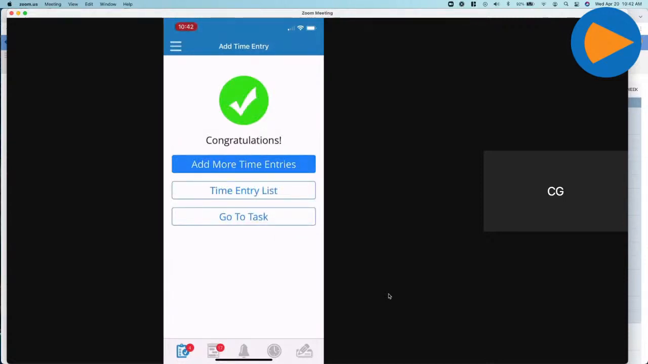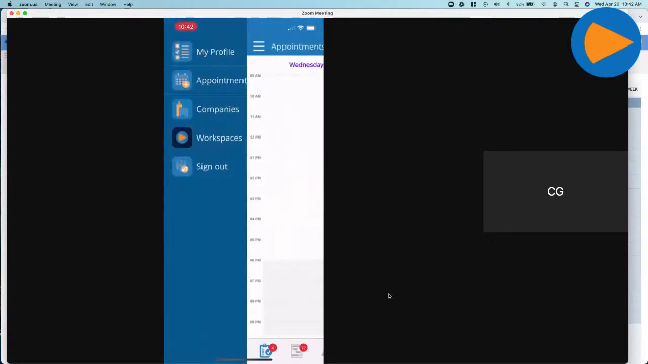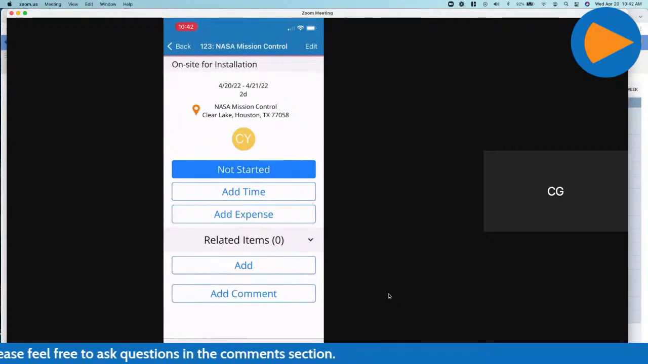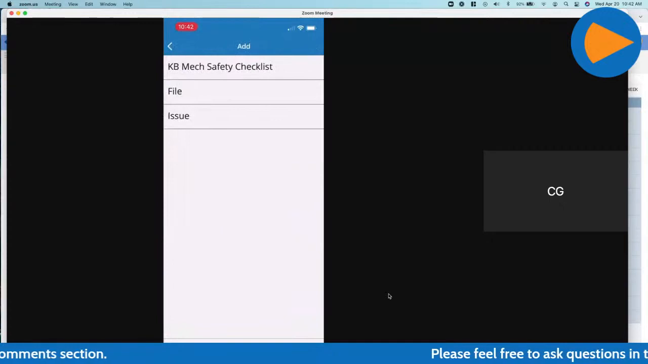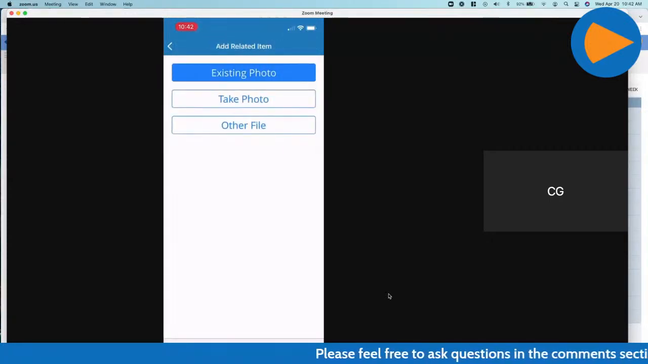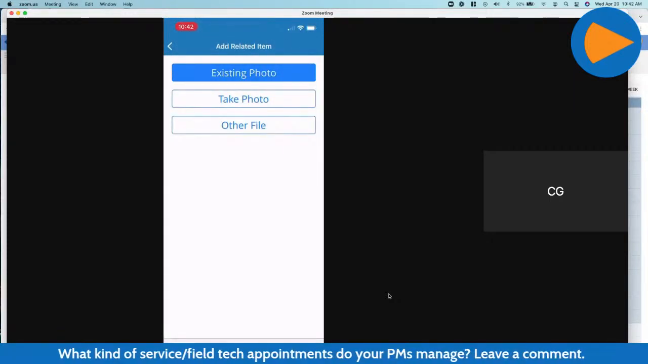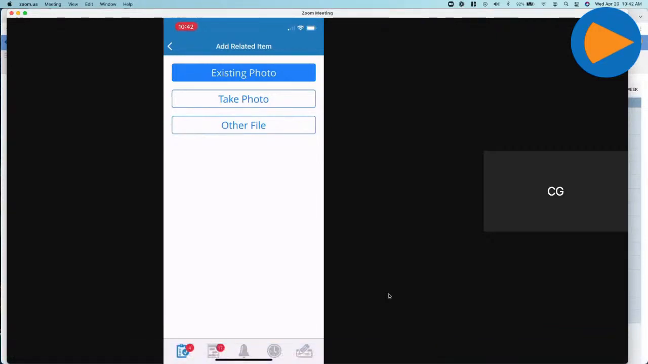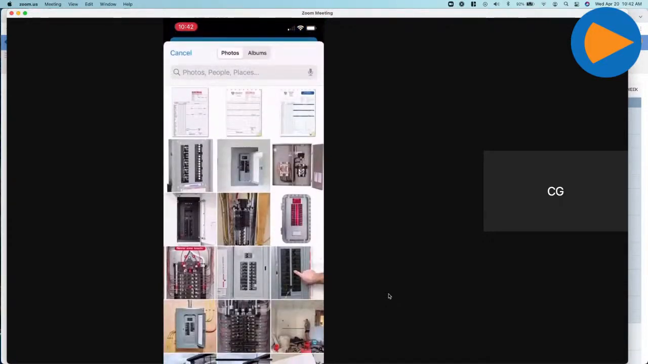Let me just go back to the appointments. And then the last thing is, let's say I need to add a photo of the electrical panel as it's finished being installed, or I need to add an expense or something like that while I'm on site, which is really important. It's definitely a nice visual way to relay that back to the head office. I can do that right from here.